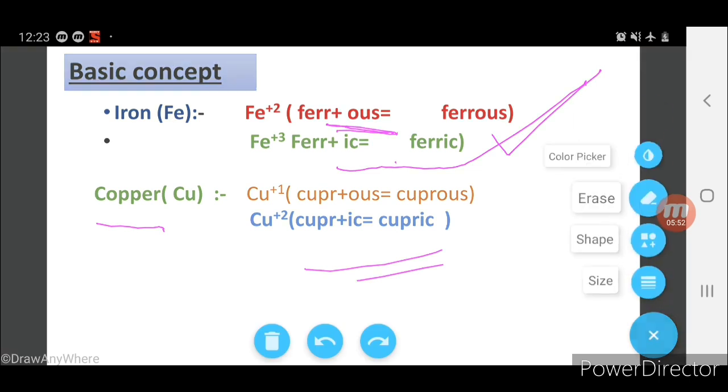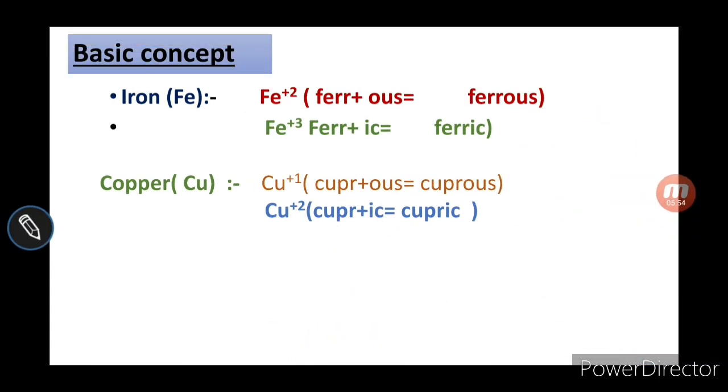It is very clear, students. If the same element shows 2 valencies, for the lower valency you will add -ous, and for the higher valency you will add -ic.